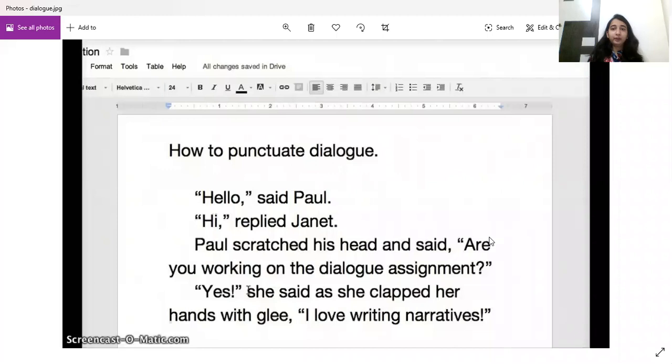Now everyone can see on the screen how to punctuate dialogue. So the dialogue is written in inverted commas. And when we write Paul said before the dialogue, then we put a comma before we start the dialogue. But if we say the dialogue first and then who said it, Paul said, after the dialogue we put a comma and not a full stop.